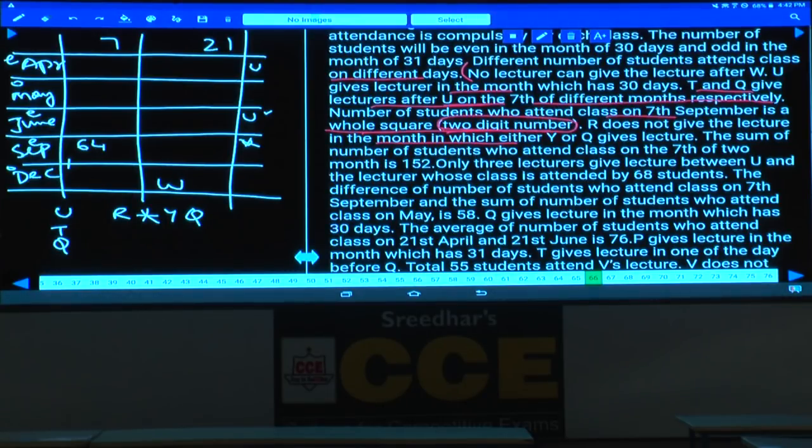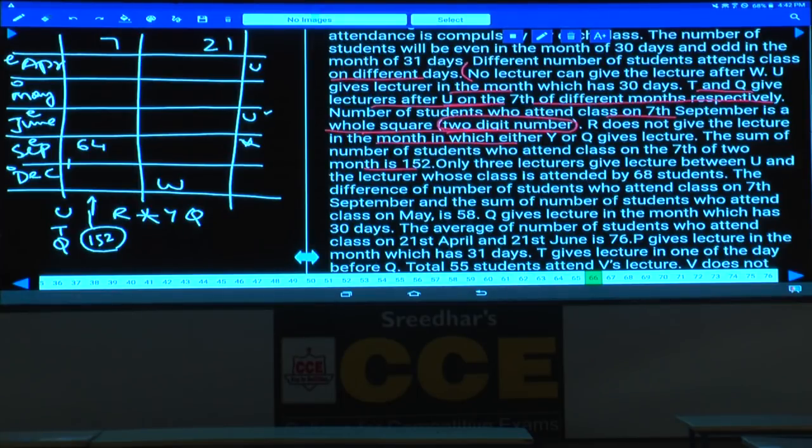And the sum of the number of students who attend the class on the 7th of 2 months is 150. Now the sum of two numbers must be 152 in this one. The 7th of 2 months, and which of those is not clearly known.